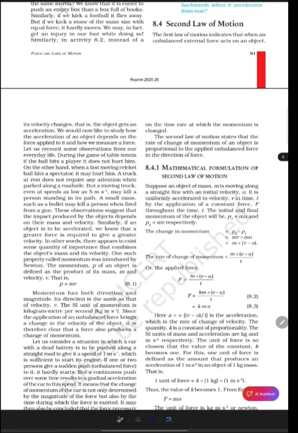Hello everyone. In this video, we are going to discuss the second law of motion. It is a line by line explanation. So let's start the video.